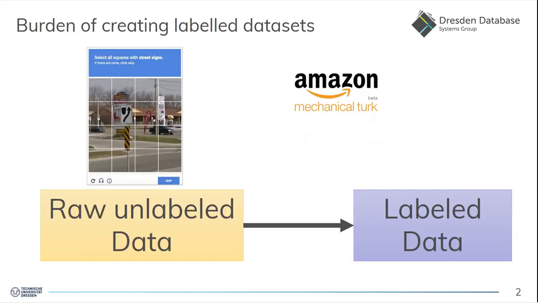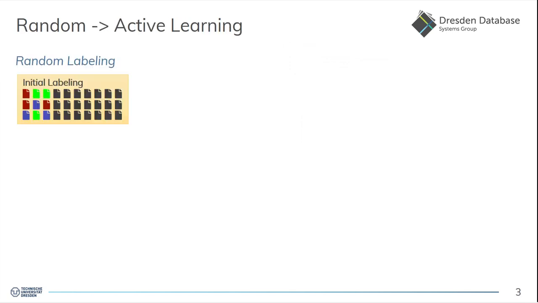Supervised learning requires a huge amount of labeled data. Making labeling more efficient is one of the most critical components of the success of machine learning. Big companies like Google trick their users into labeling data for free using their CAPTCHAs. Other companies use, for example, Amazon Mechanical Turk for that.